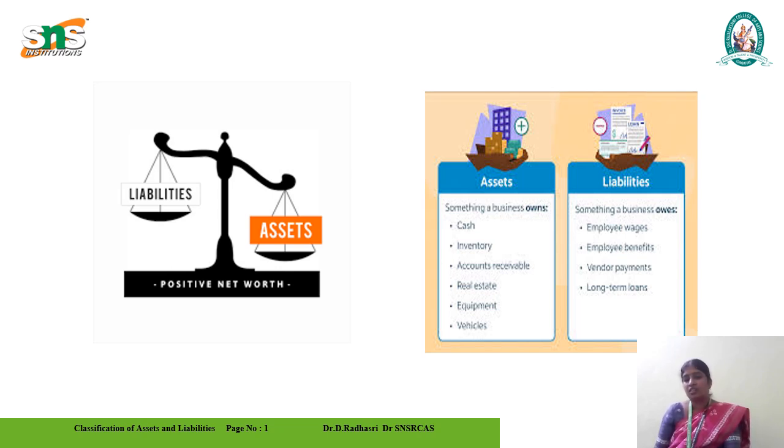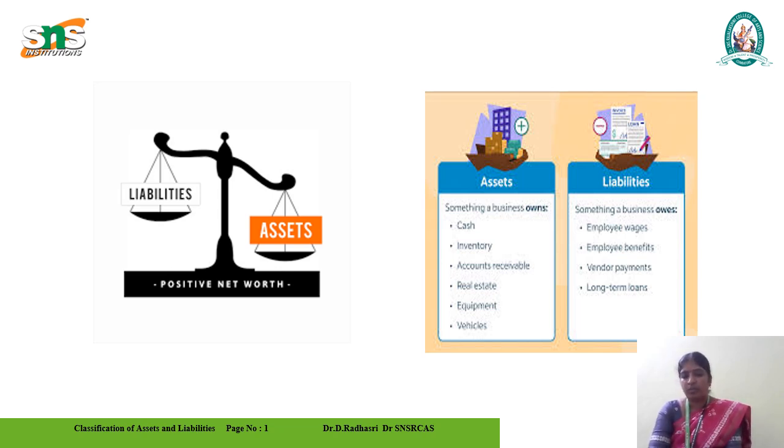When the assets are increasing in the business, the cash, inventory, accounts receivable, real assets and equipment, and the vehicles, machinery, and furniture can be taken as asset categories. Liabilities mean we must be in a proper condition to pay our loans, known as long-term loans, the vendors' payments, employee benefits and employee wages. These are the liabilities.